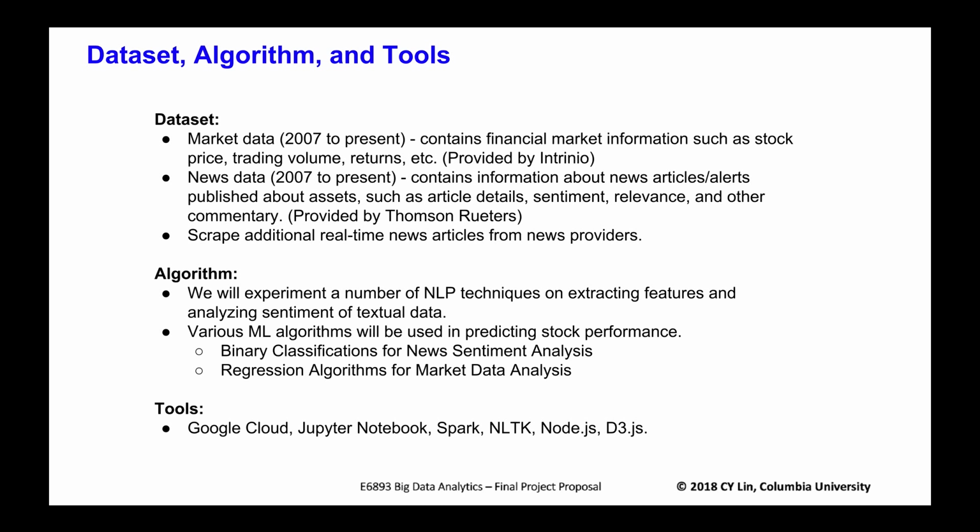And then we are going to be analyzing news data. This again is from 2007 to present, and it contains information about news articles, alerts published about assets, different article details, sentiment, relevance, and other commentary like that. This is provided by Thomson Reuters, a different company, and both of these were found in Kaggle, and they're based on different Kaggle competitions. So in addition to those two pieces of data, we are going to also try and scrape additional real-time news articles from other news providers so that we can compare the analytics that we get from the news data from multiple sources.